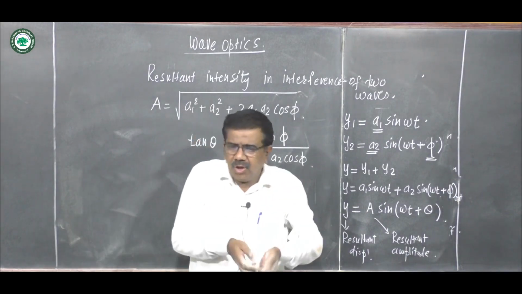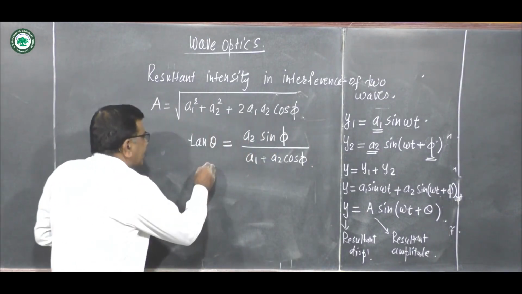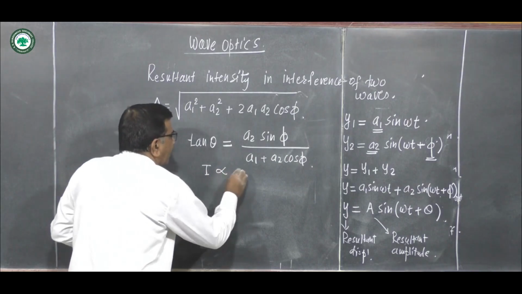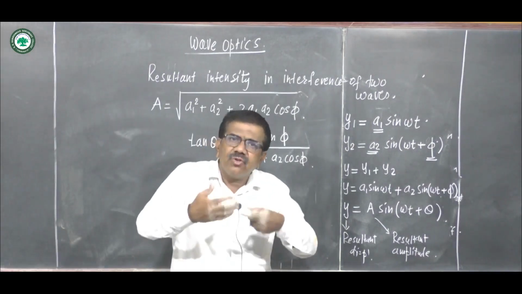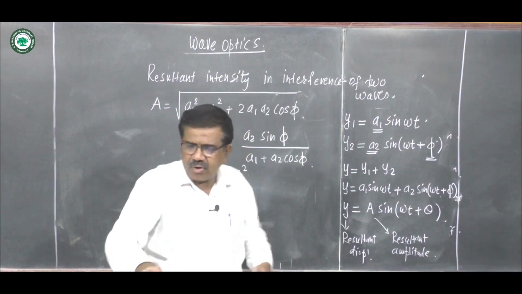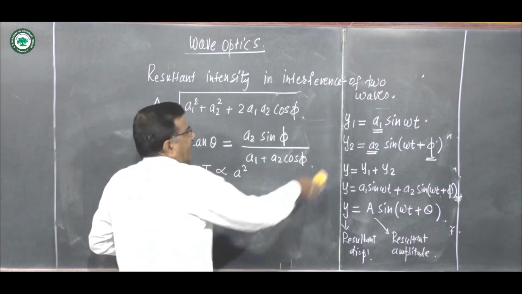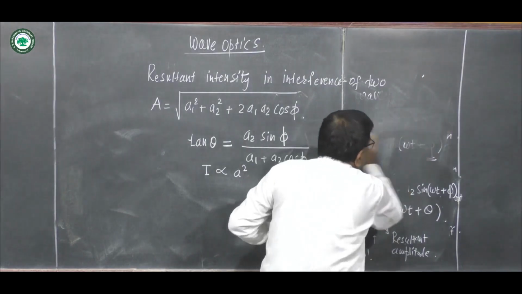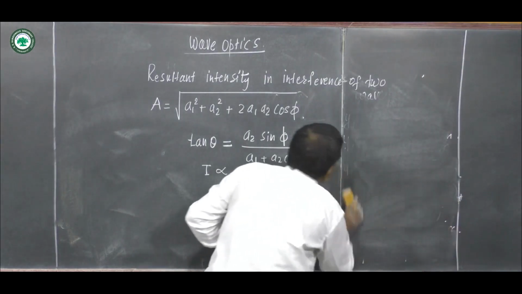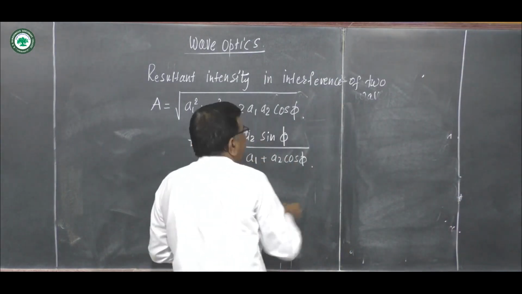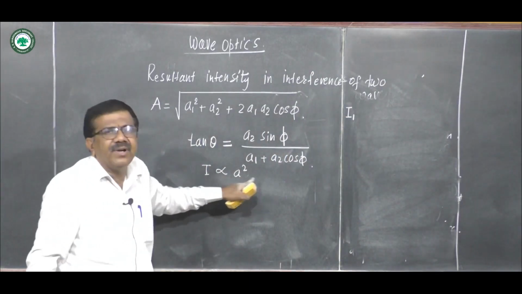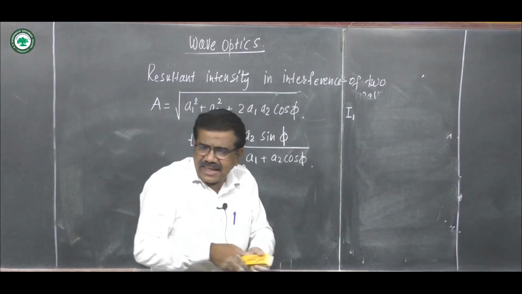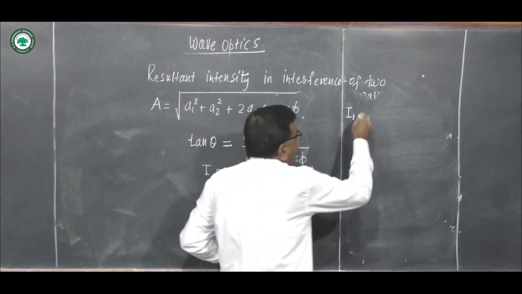But as we know, the intensity of a wave is directly proportional to the square of the amplitude. Therefore, for the first wave whose amplitude is A1, I1 is directly proportional to A1 square, or I1 equals k A1 square.